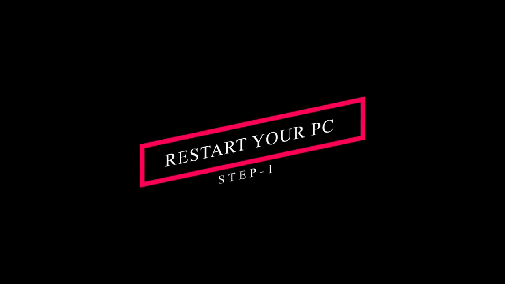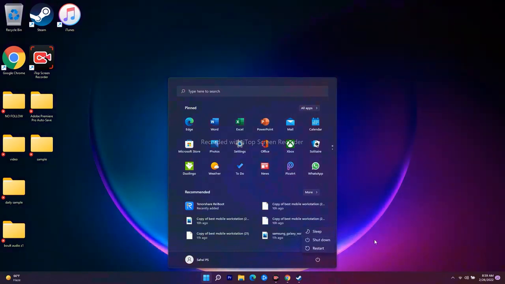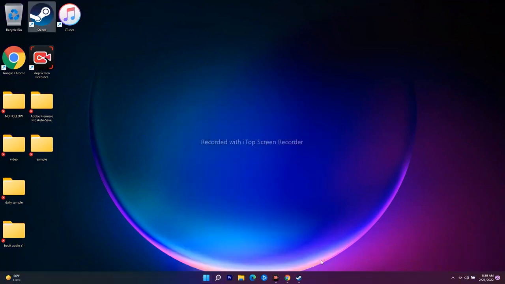The first step is simple. You have to restart your device. To restart, just navigate over here and click over here, which is quite a usual process. Click on restart so that the PC restarts, and check whether you're able to fix the issue or not. Even after trying this, if it's not working, then we just have to talk about the next solution.